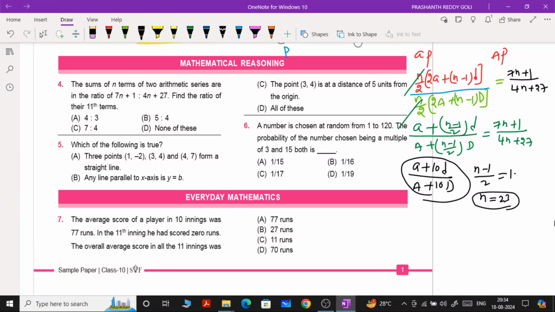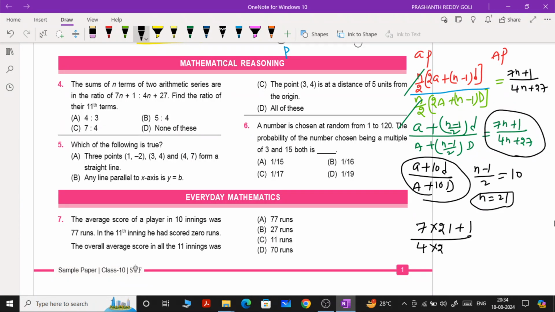Now if you compare this, my dear children, n minus 1 by 2 is equal to 10. Therefore n is equal to 21. In order to get the ratio of the 11th terms, n value must be 21. If you put n is equal to 21 here, 7 into 21 plus 1 by